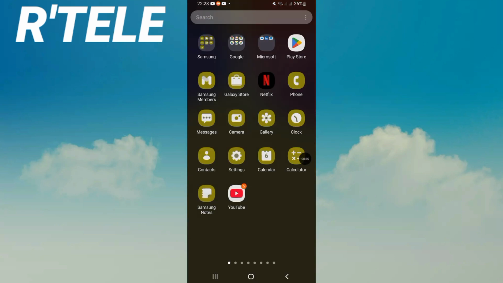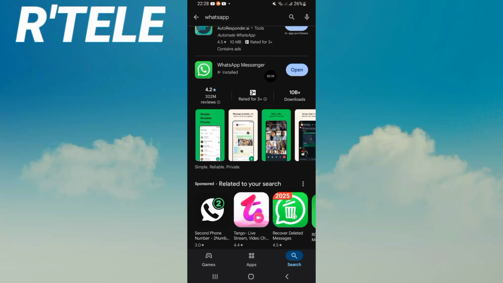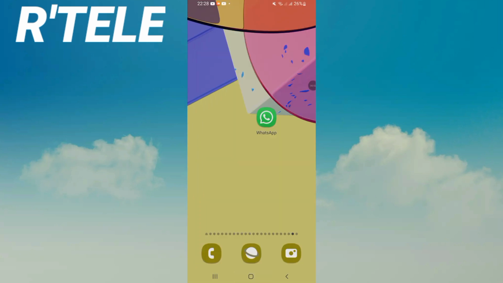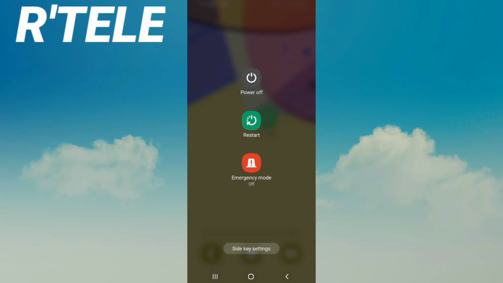Next, go to the Play Store or App Store, open it and search for WhatsApp. When you find the update button, for me I don't have it because I already updated my WhatsApp. So update it, and after updating your WhatsApp, restart your device and that's it.